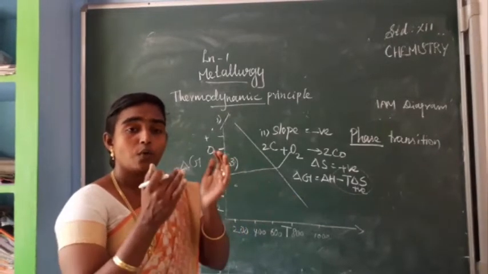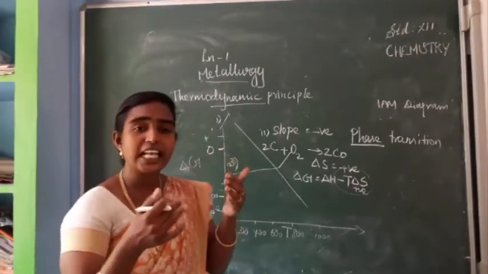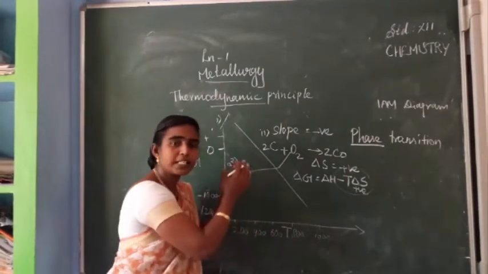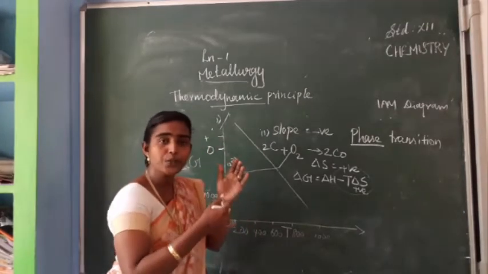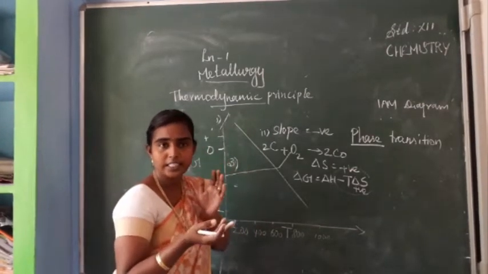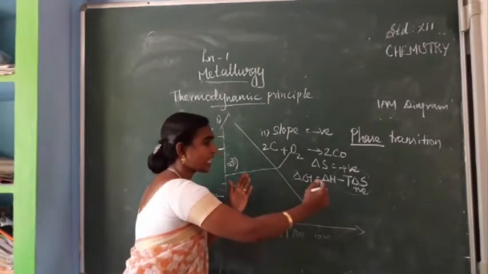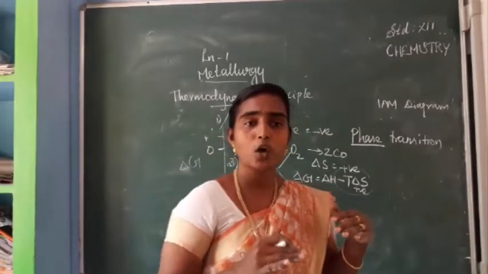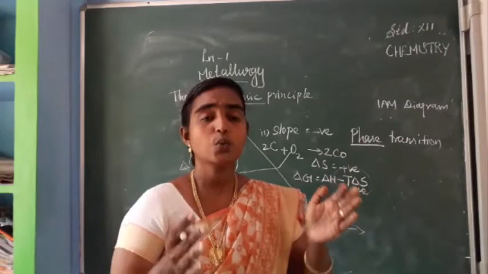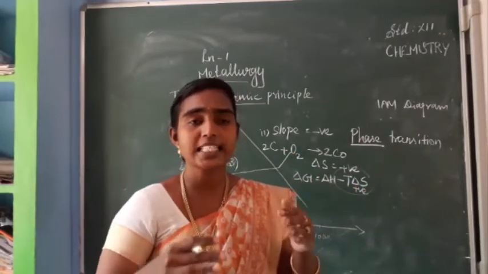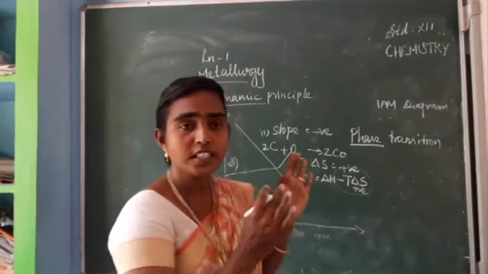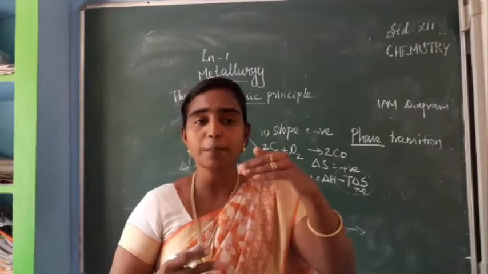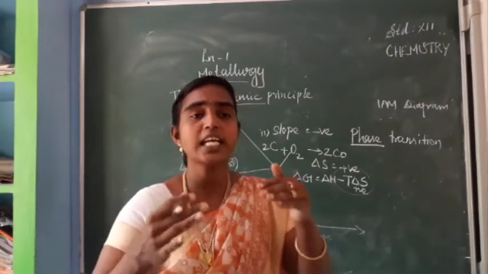Okay. So why are we selecting a reducing agent? At lower temperature itself the particular metal is getting oxidized; otherwise, to reduce it there would be no need of any reducing agent. But if the temperature is high, we need to supply more heat for the reduction of a particular metal oxide, which means it is costlier. So to reduce the cost only, we are selecting a reducing agent. Is it clear? For this only we are drawing this Ellingham diagram. To reduce the cost of that particular process, we are using the reducing agent.